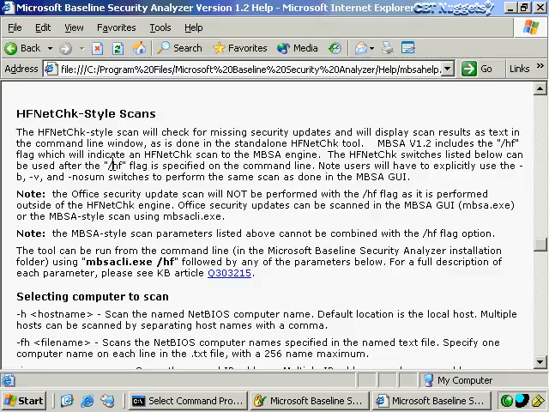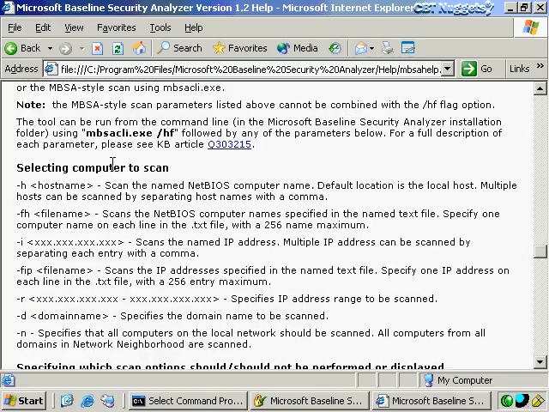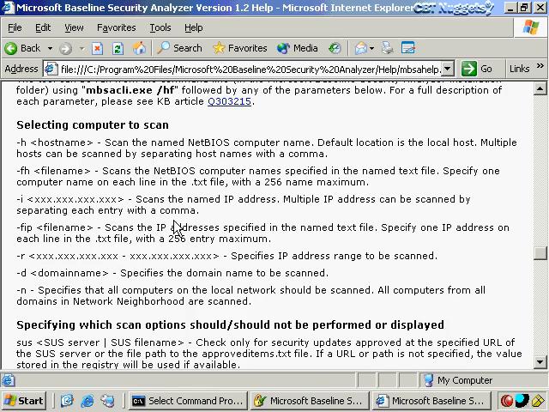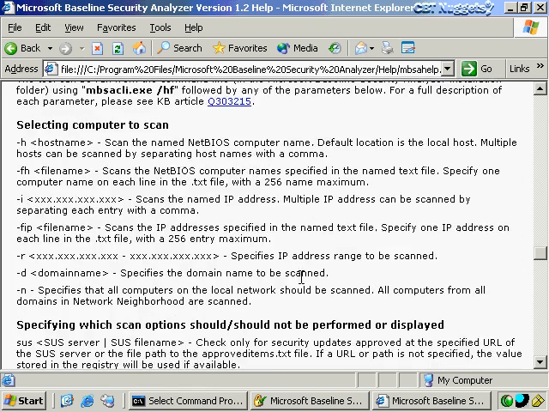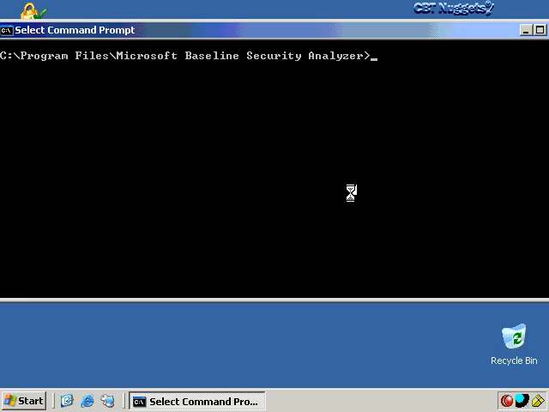Now, by using this tool, we'll keep everything in the CLI, and we will not be using a GUI at all with this one. Again, this one's probably going to be better in terms of scripting, because it will not involve an interface that will pop up on any machines. This one will also show you the various options that you can use. But rather than go through each one of these various switches, of which there's quite a few, we'll just go ahead and do maybe an example or two from the command line so that we can see what kind of things you can do using HFNetCheck from a command line.